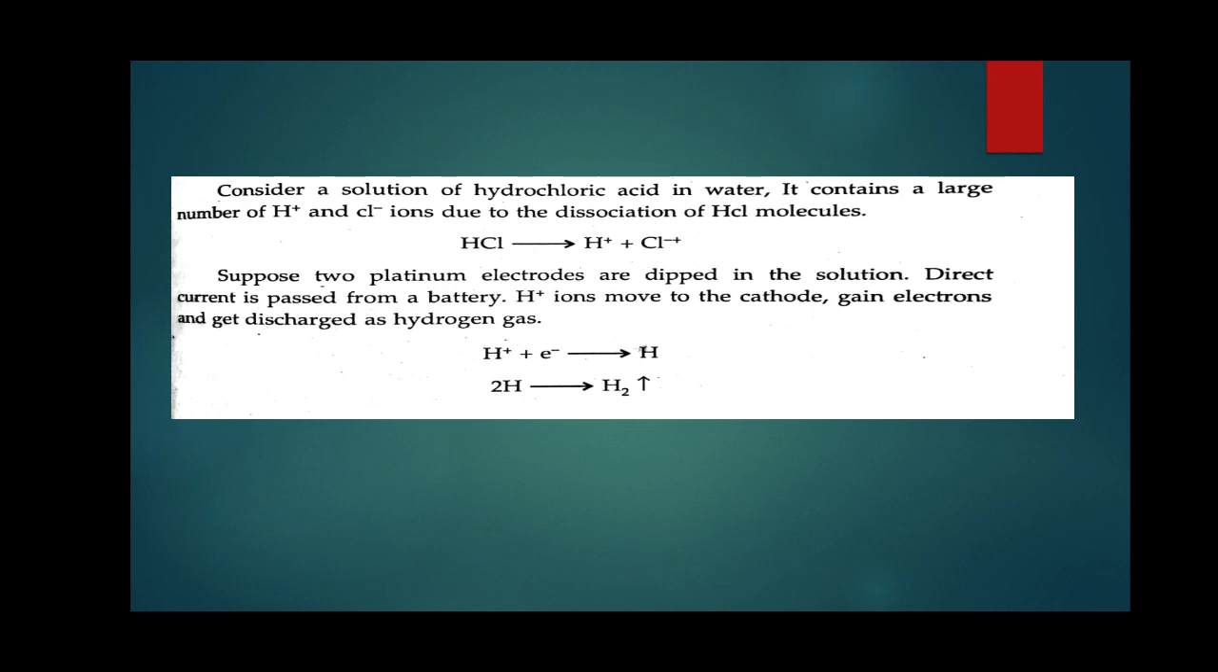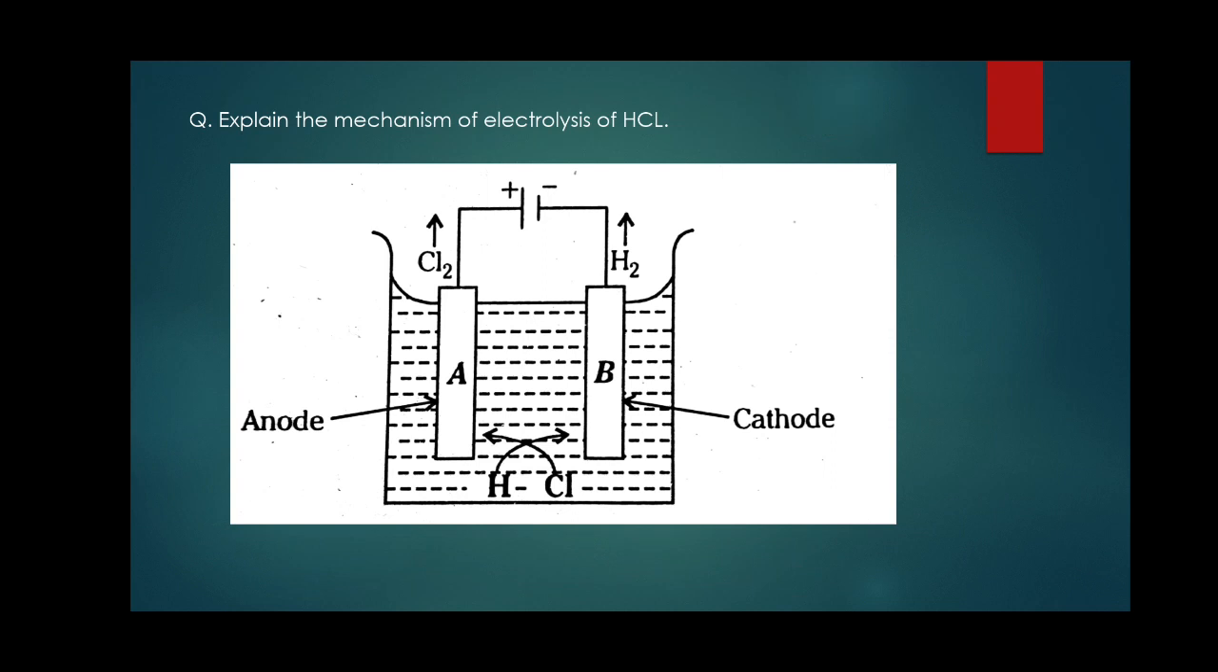Consider a solution of hydrochloric acid in water. It contains a large number of positive ions and negative ions, that is H+ and Cl- ions, due to the ionization of HCl molecules. The reaction can be demonstrated as HCl = H+ + Cl-. Look at the diagram. Two platinum electrodes, A and B, are connected to the DC battery,